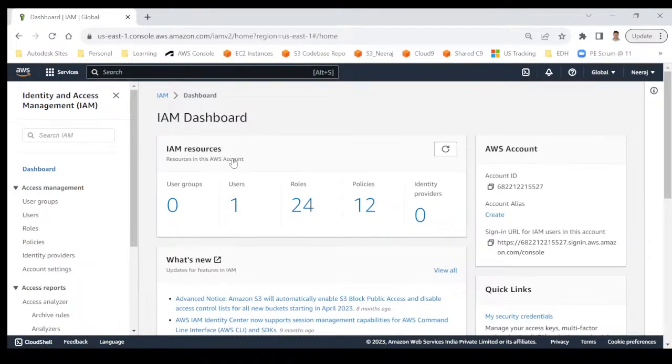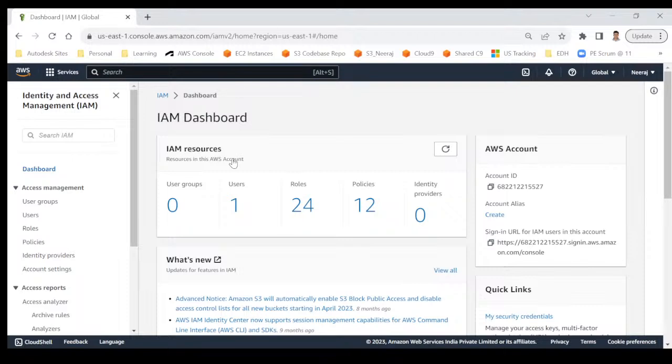So from a company point of view, the people who are on the top, like manager or admin, they will have root access. Apart from them, anyone joining the team as a developer, as a data analyst, as a tester, for them we will create an IAM user, because we will provide them specific access. I know that this developer will be mainly working on servers and S3, so I will provide access only to these two services. Although AWS has more than 200 services, out of that I will be providing access to those two services. And even in those two services, you can further classify.